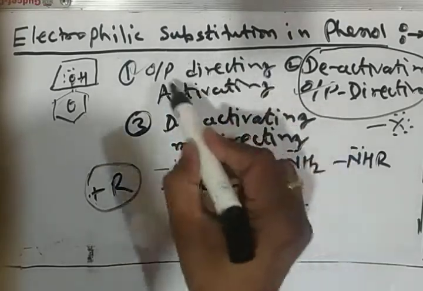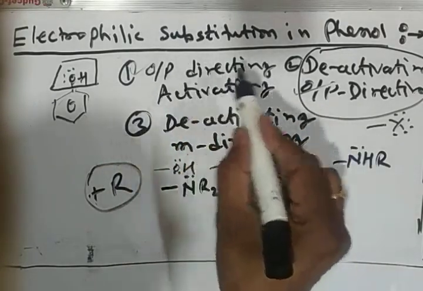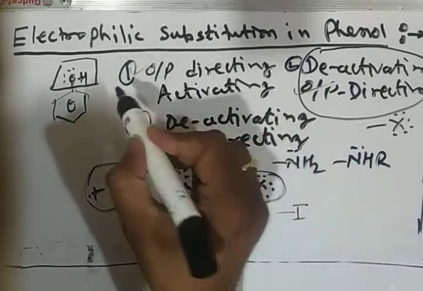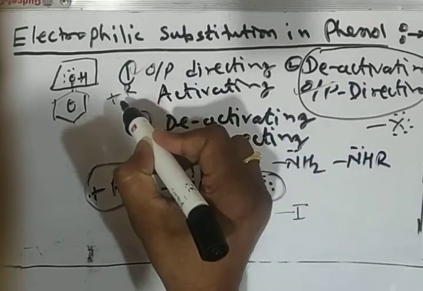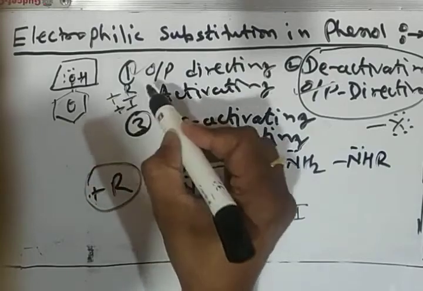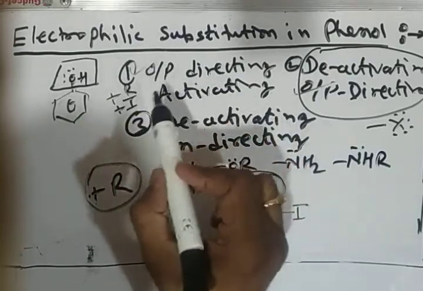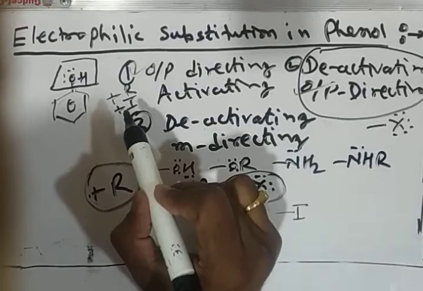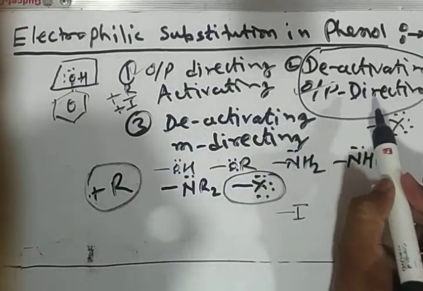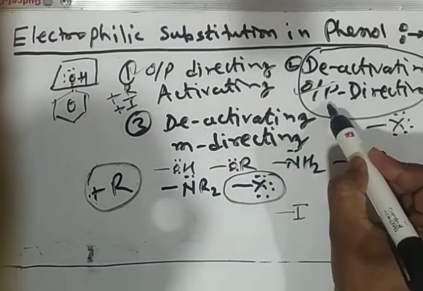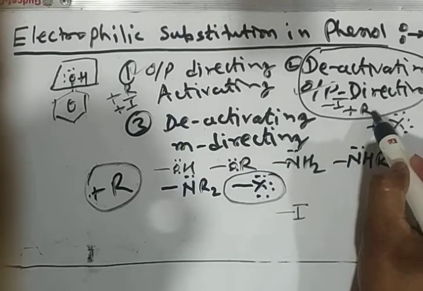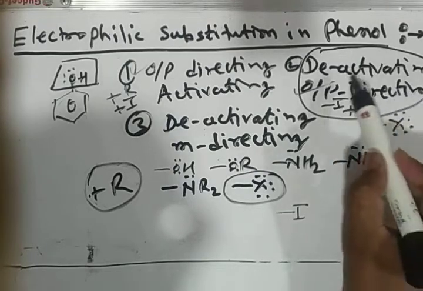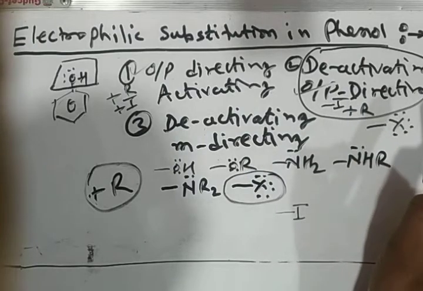Those groups which are responsible for positive resonance and positive inductive effect are responsible for activating and ortho para directing, and the groups having negative inductive effect and positive resonance are responsible for deactivating and ortho para directing.